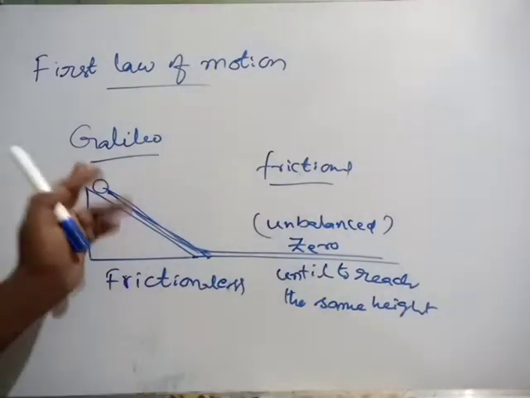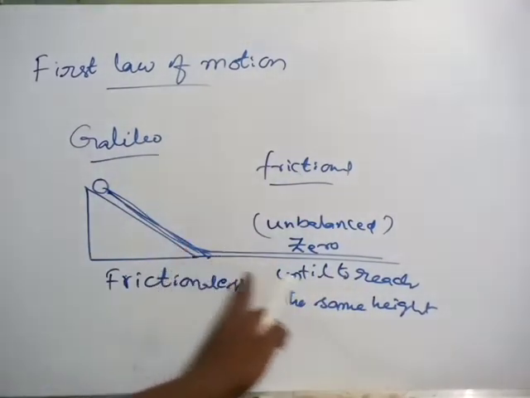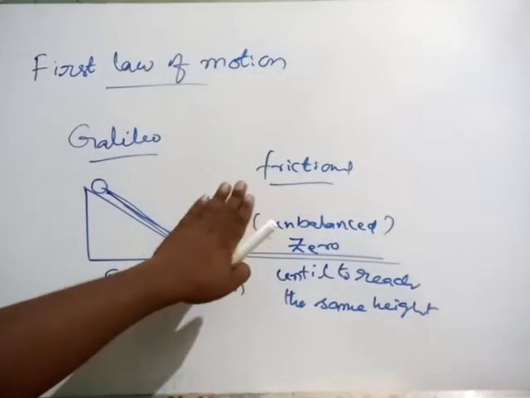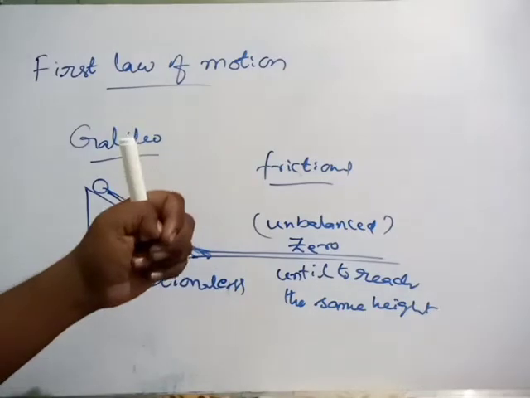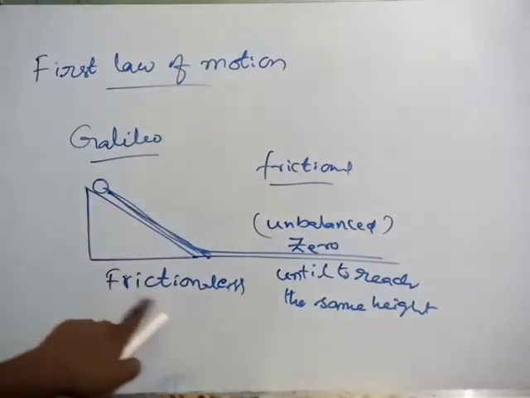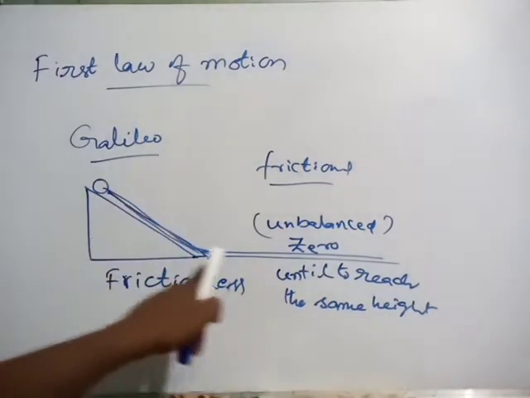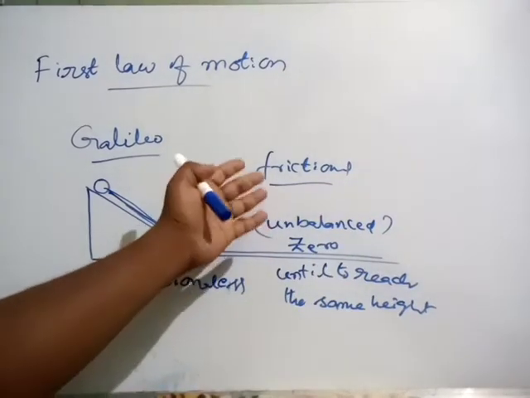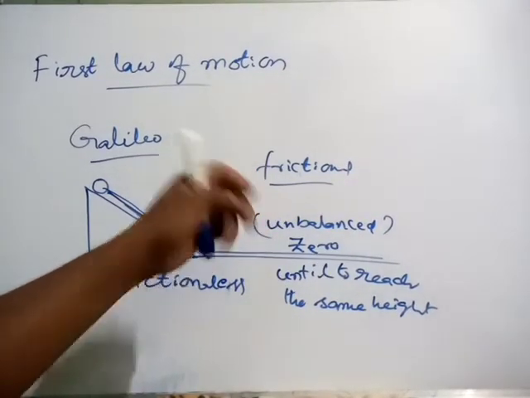Every object will be at rest or in motion unless there is some external force. In the frictionless state the object would go on like that only, but that is not actually true, because there are external forces.